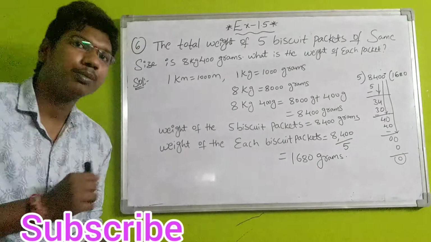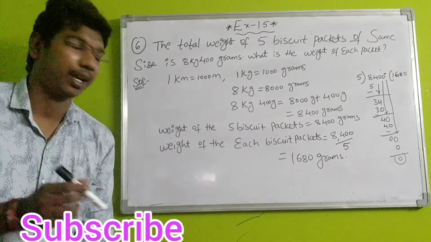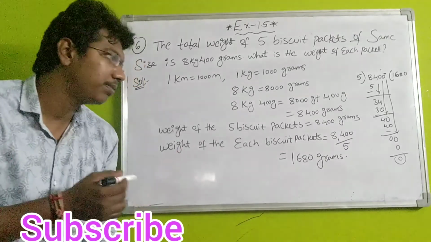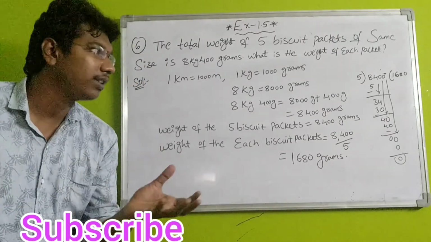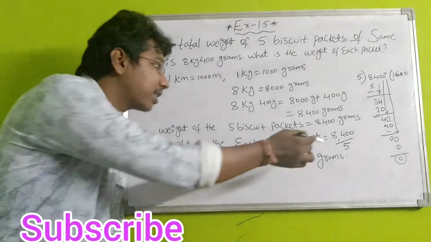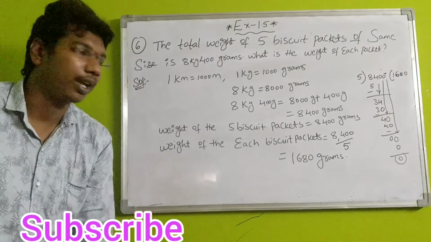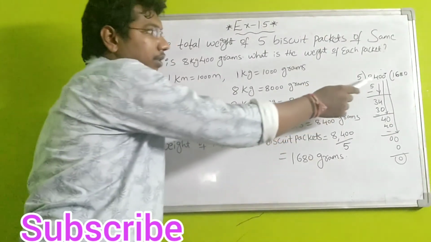Next, the last bit, the last conclusion, is we have to find: what is the weight of each packet? Now, therefore, the weight of each biscuit packet is equal to the total weight of 5 biscuit packets, 8,400, divided by the total number of packets, which is 5. Now divide with 5. 8,400 divided by 5. First take the first digit.